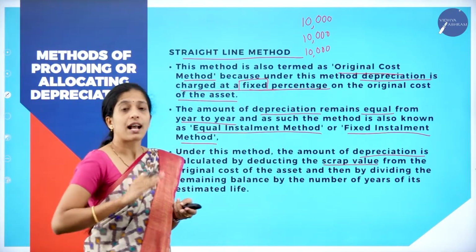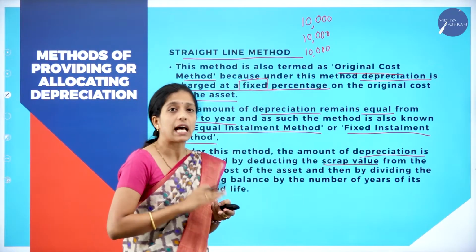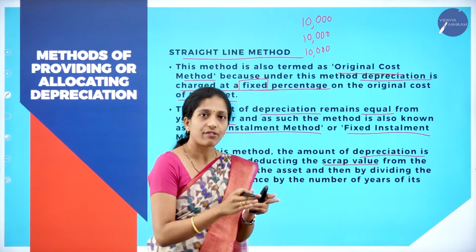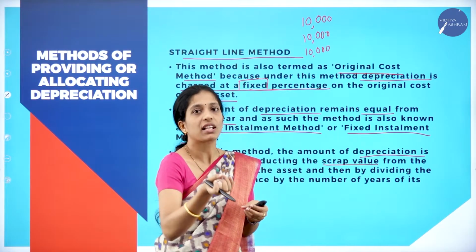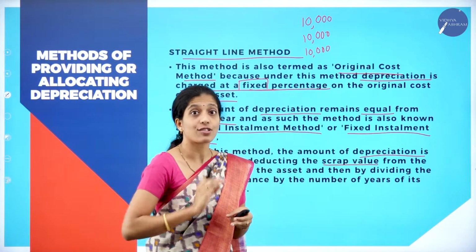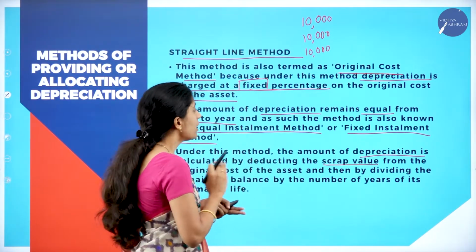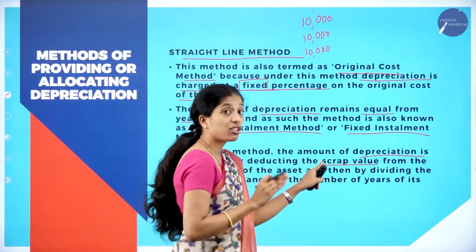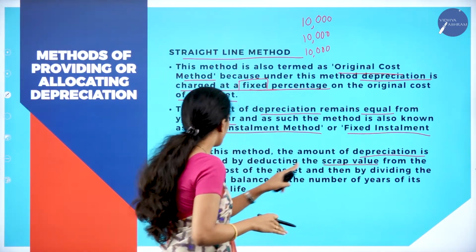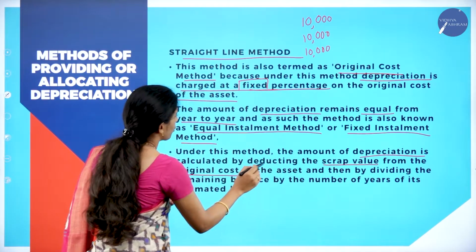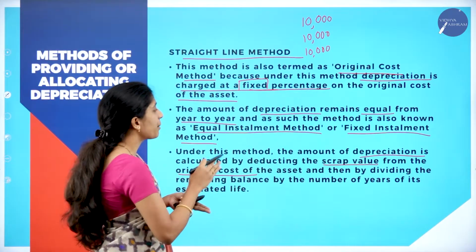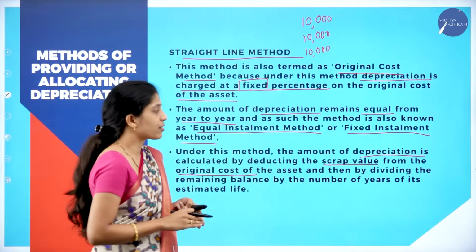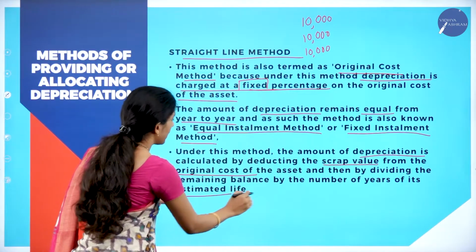Now what do you mean by scrap value? I have discussed in the last class. After the lifespan of a particular asset, we will sell that asset, and whatever amount we get, that is known as scrap value. So here what we have to do? We have to deduct that scrap value from the original cost of the asset, and then divide the remaining balance by the number of years of its estimated life.